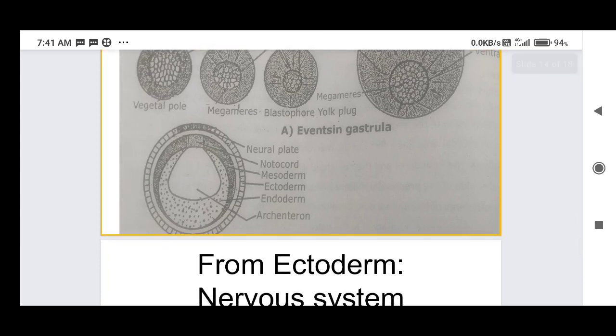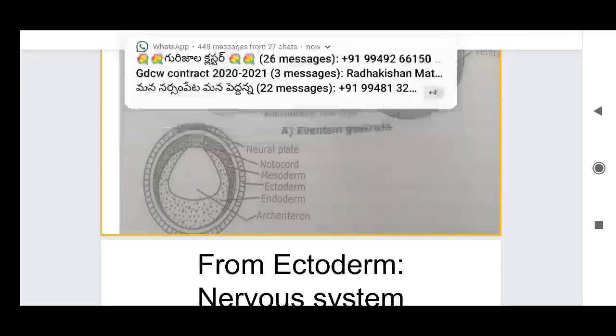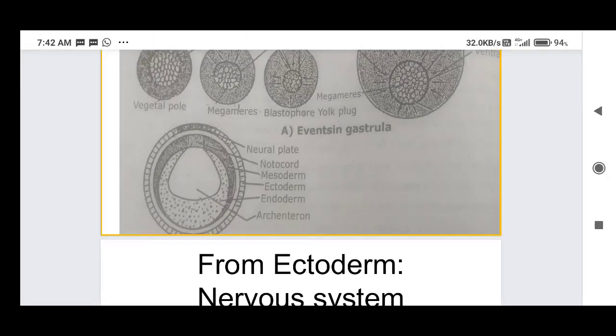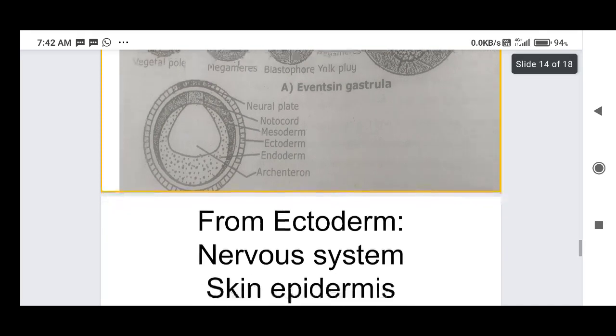From the mesoderm the somites will develop, and the endoderm inside will develop into the respiratory system, the digestive system, the pancreas, the liver and the internal organs. Associated digestive glands are developed from this endoderm.